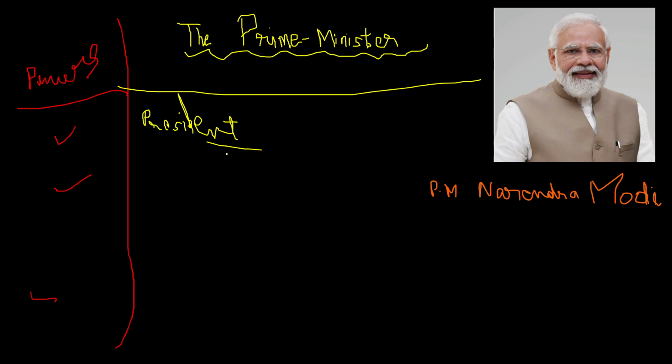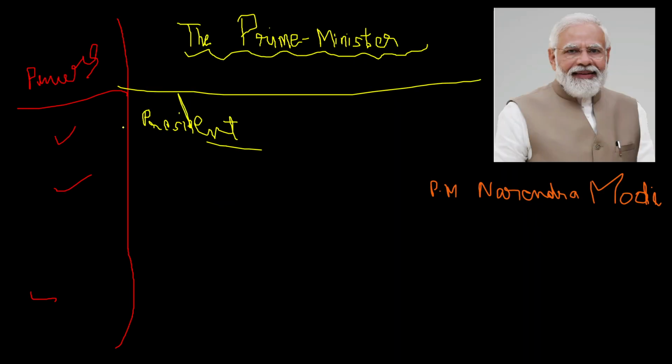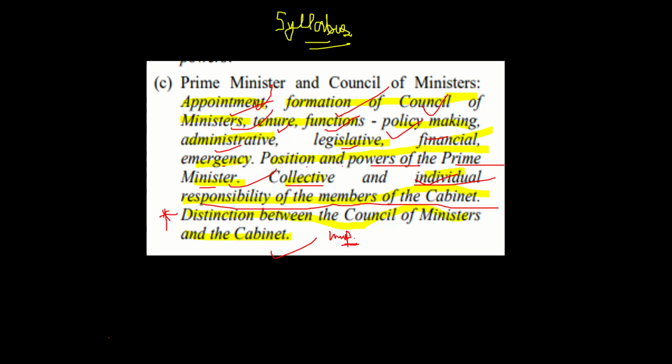Appointment of the cabinet we have to study now. The Prime Minister selects his trustworthy colleagues and advises the President to appoint them as cabinet ministers. So the President basically appoints the cabinet, but the advice is given by the Prime Minister. Now appointment I have told you. Formation of Council of Ministers.